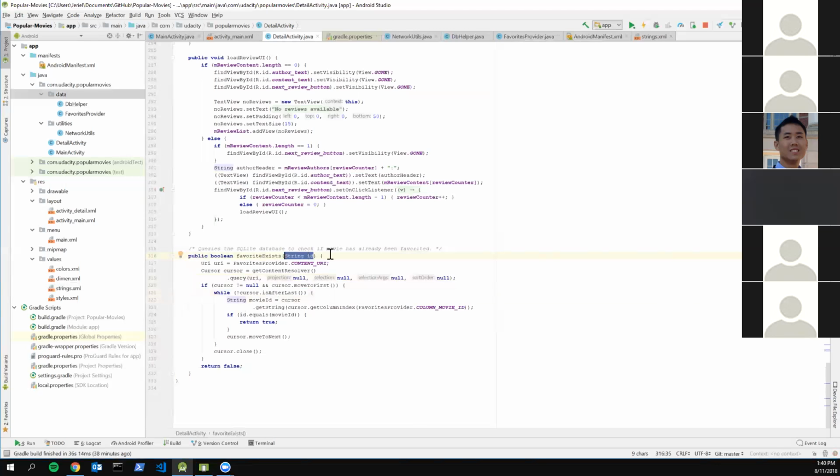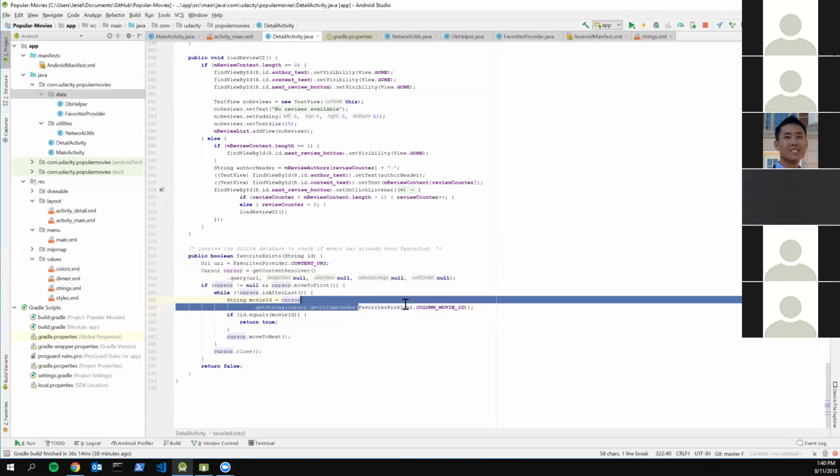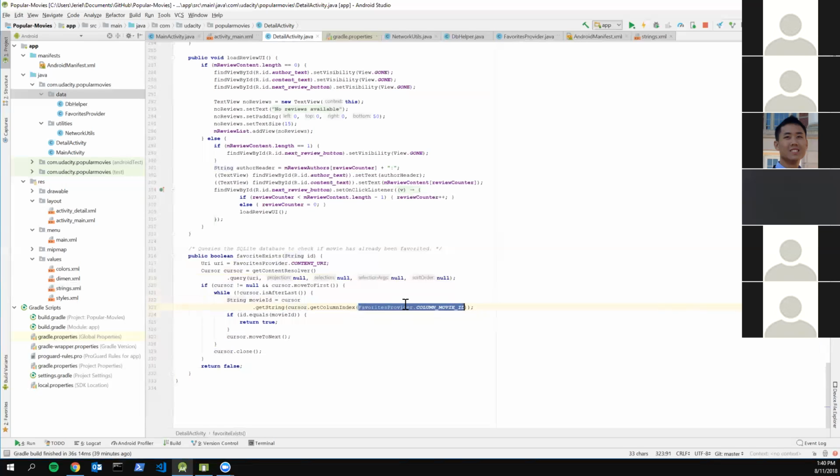I'm looking for this movie ID to see if it's inside the database. You iterate through each part of the database, and you get the column index by calling get column index and supplying that you want the column that says movie ID. So in each iteration, it gets whatever is plugged into the movie ID column for that specific entry.